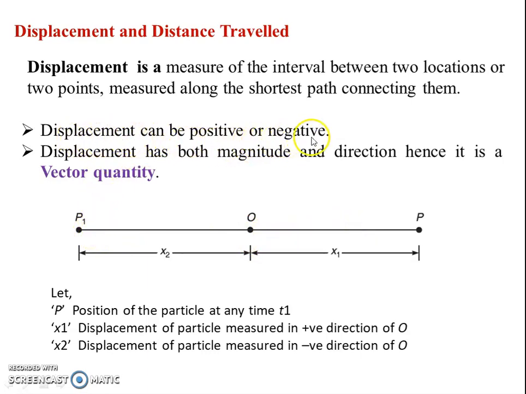Displacement can be positive or negative. Displacement has both magnitude and direction, hence it is a vector quantity. Here the magnitude is x1 and it is moving towards the right, as the body is moving from O to P, that is towards the right side. I am showing the direction, plus the magnitude: it moved x1 distance to P from O. That's why it is a vector quantity. This is given over here.